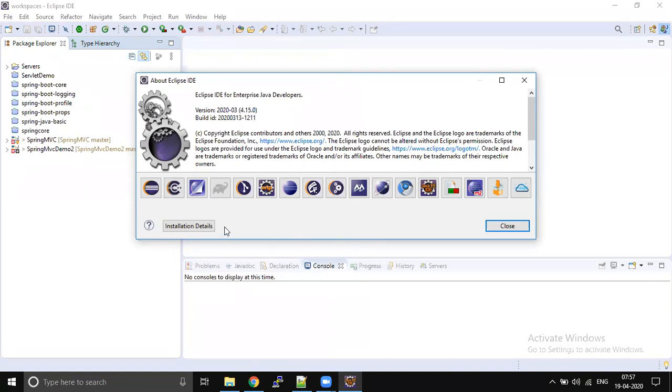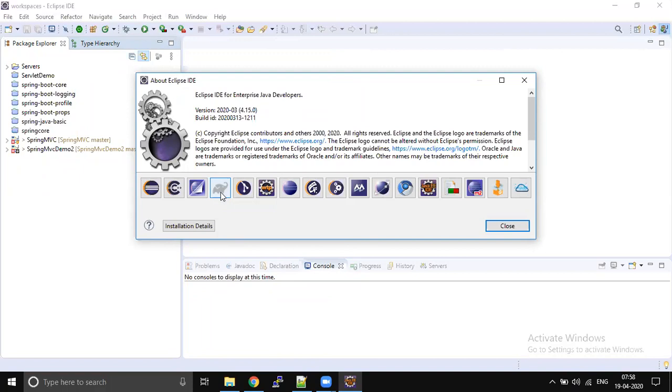This is the icon for Gradle, the elephant. Somehow I think this is disabled, so I believe we need to enable this plugin. If you are working with Gradle, check whether this plugin is installed or not. If this plugin is installed, then you don't need to install Gradle also.